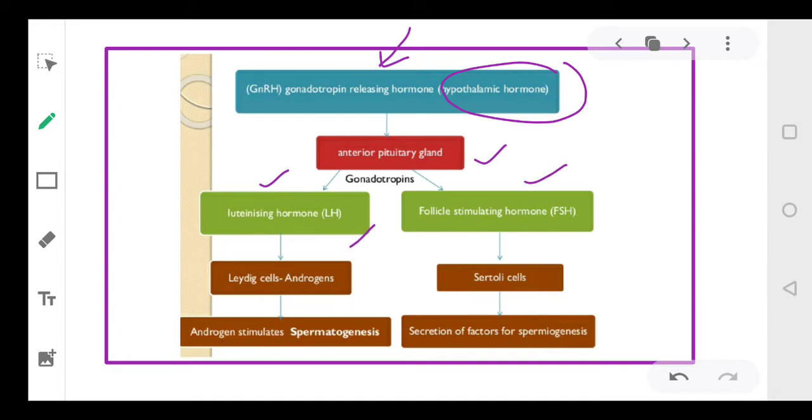LH will act upon the Leydig cells and bring about spermatogenesis, while FSH will act upon Sertoli cells, and they will secrete the factors for spermiogenesis. Leydig cells produce androgens, and because of androgens, the spermatogenesis process starts.